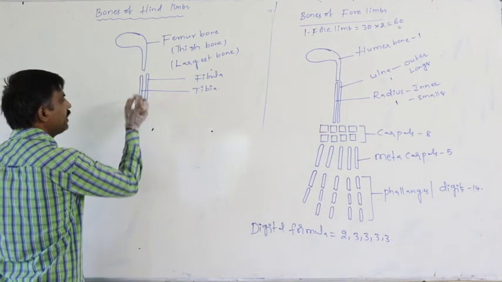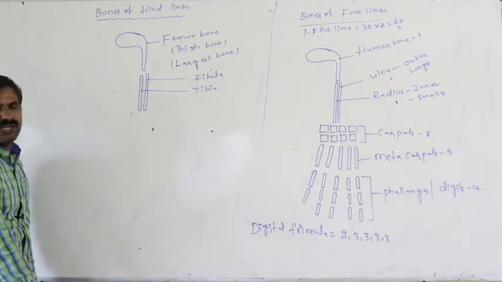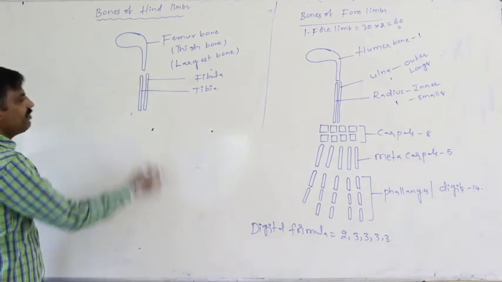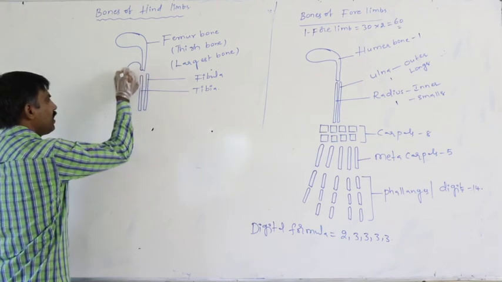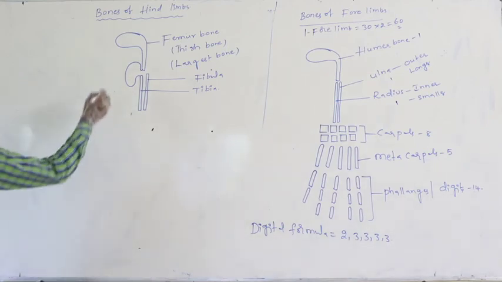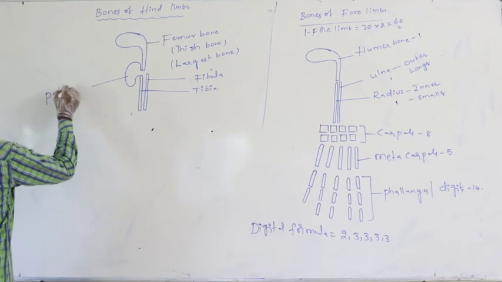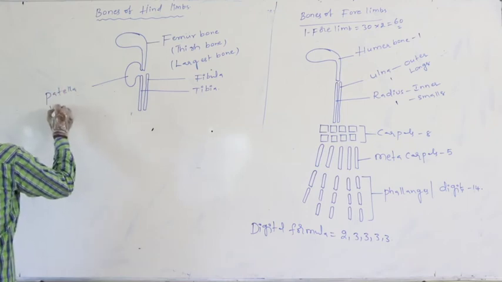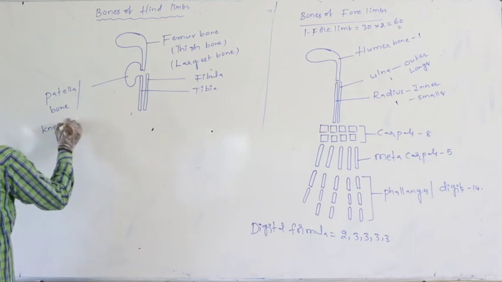Again, on the ventral side of the junction between the thigh and the fibula and tibia, there is one cup-shaped bone. That cup-shaped bone is said to be the patella, or kneecap.